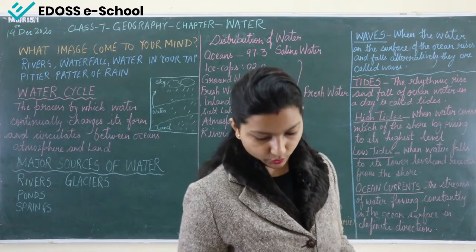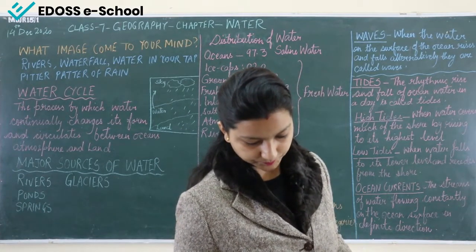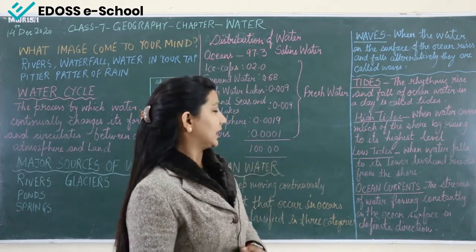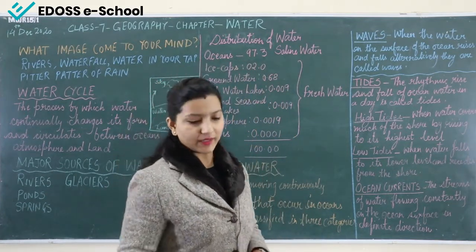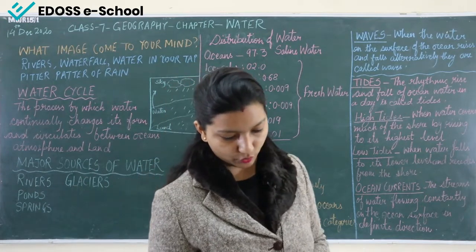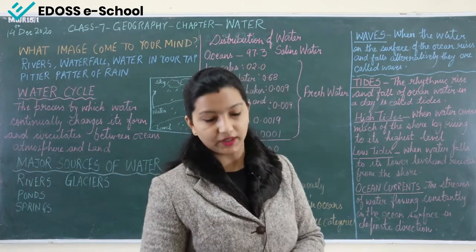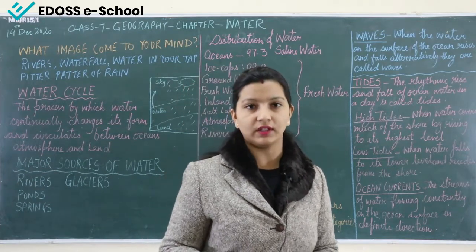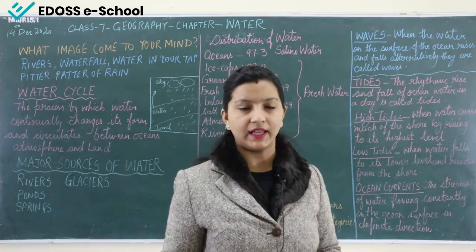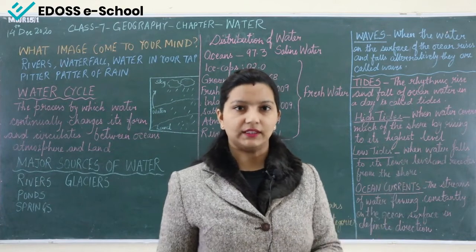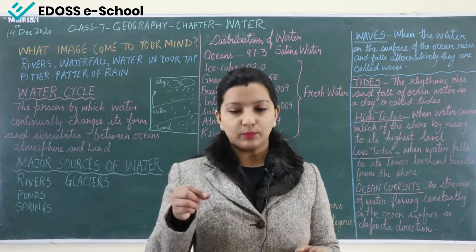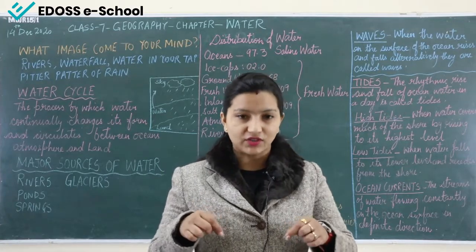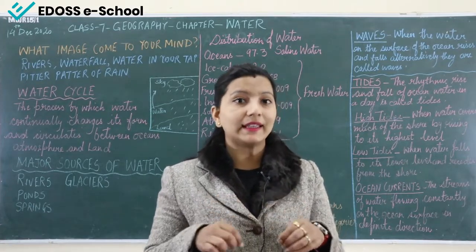Now talking about the ocean currents. You can also experiment with this at home. If you fill 3/4 of a bucket with tap water, heat the water by putting a rod at one side and place some ice cubes on the other side, and then you put a small amount of ink, you can see in what direction the ink is flowing.